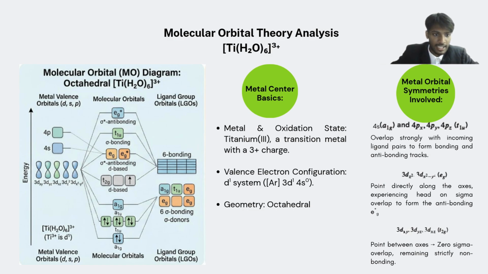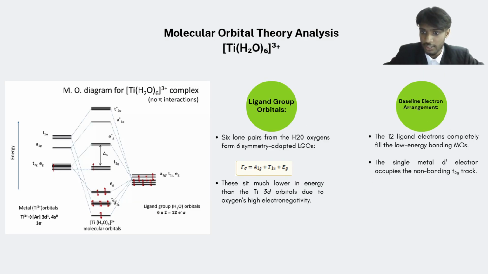The axial dz2 and dx2-y2 orbitals with Eg symmetry point directly at the ligands to form the antibonding Eg levels at the top of the middle column. As highlighted at the bottom right, the dxy, dyz, and dxz orbitals have T2g symmetry. Because they point between the axes, they have zero initial sigma overlap, which leaves them sitting as the unshifted non-bonding T2g track containing one single d1 electron. So next we look at the ligand group orbitals.